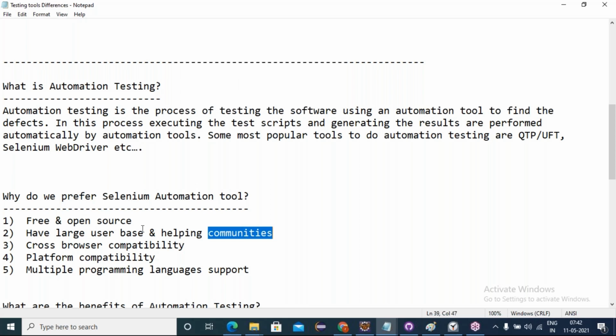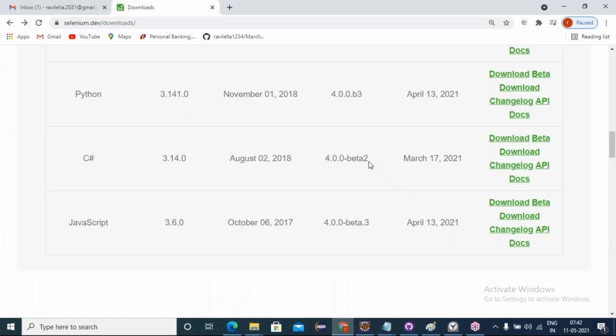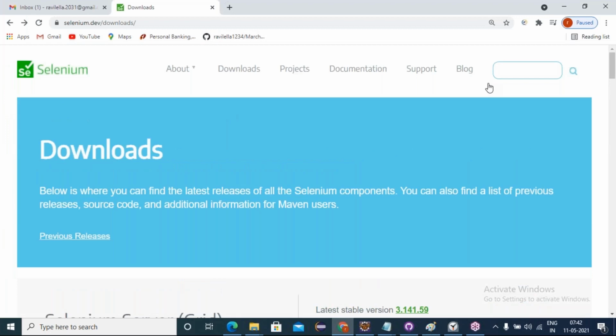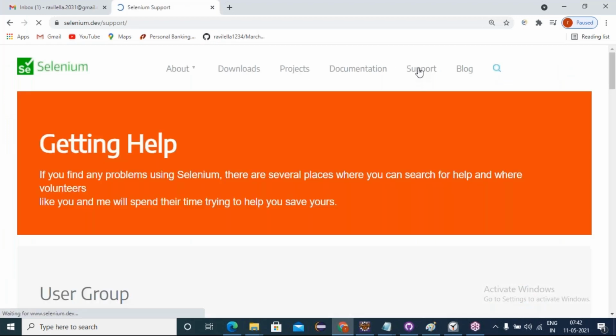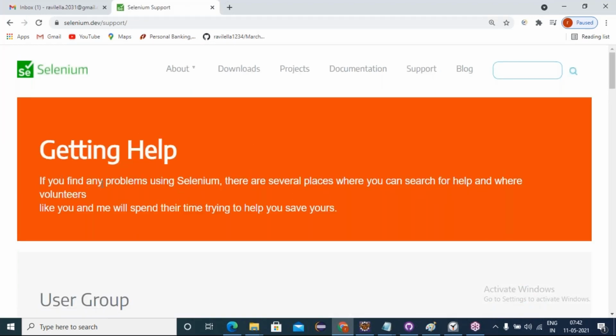Selenium also has a helping community. See here, support, if I click on that. Sir, you said this is open source, available in the market free of cost, so who will help us? That's what I'm showing here.